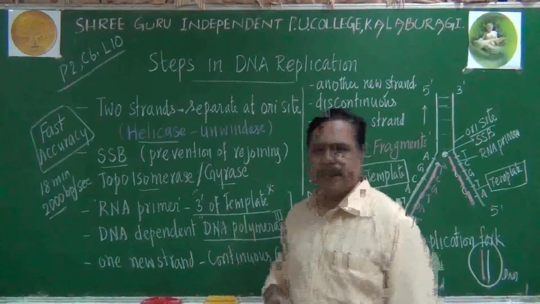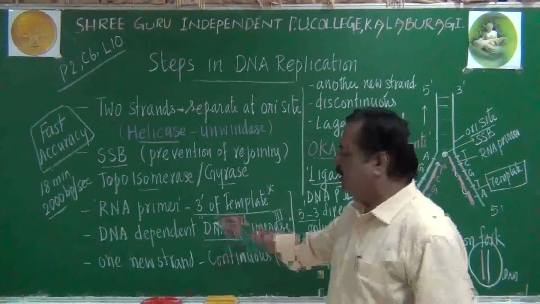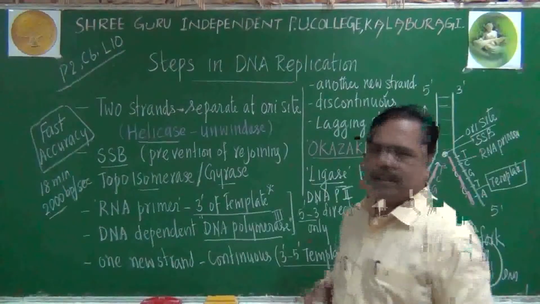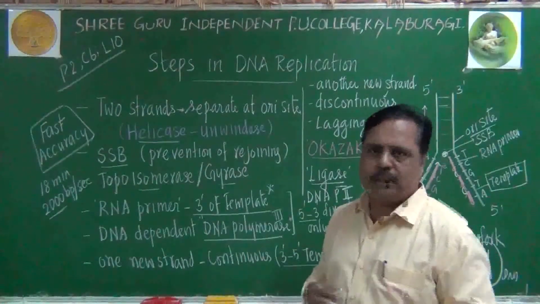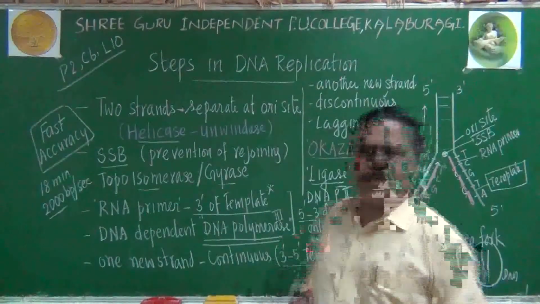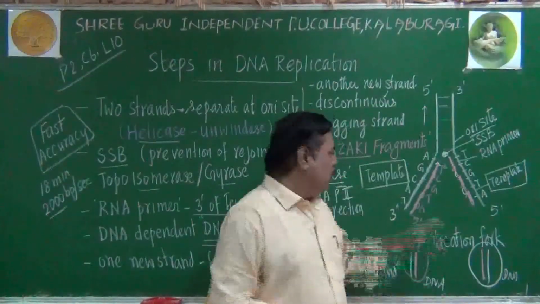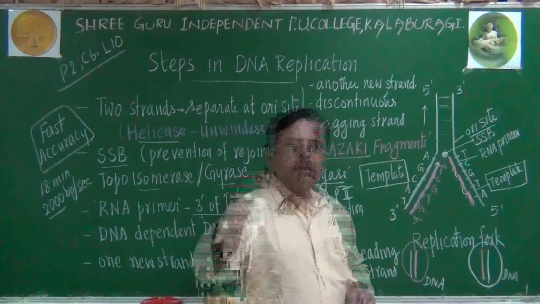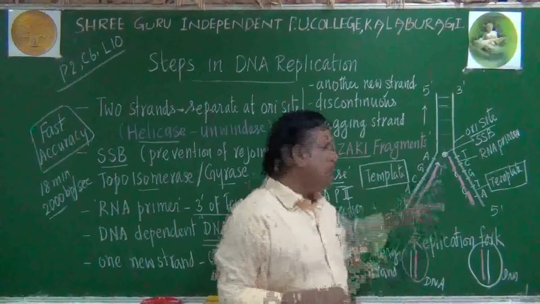Next point is very important: an enzyme called DNA dependent DNA polymerase enzyme is required for this process. What is the purpose of DNA polymerase enzyme? It will bring new complementary nucleotides and add them below the primer.